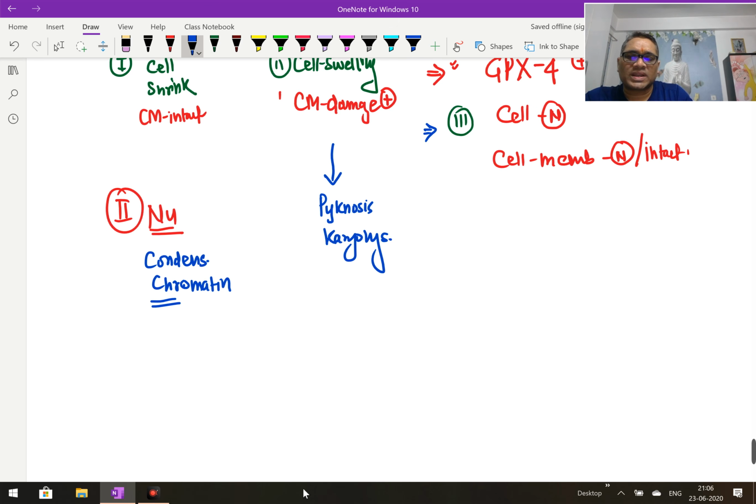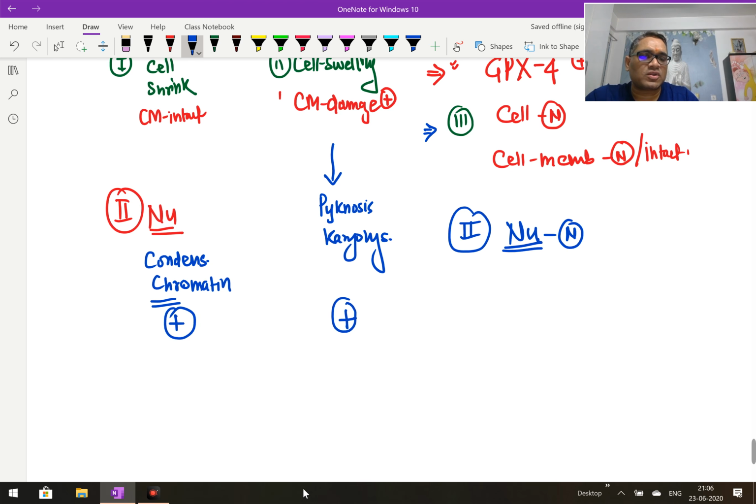So there is a nuclear change. So what I can say is that nuclear damage is present here also. Nuclear damage is present in pyroptosis and necroptosis also. But when we are talking about ferroptosis, the nucleus will be normal. Remember, the nucleus will be normal and chromatin will be normal. There will be no condensation. So chromatin is absolutely normal. Nucleus is normal means that the nuclear membrane is normal, nuclear chromatin is normal, no problem with that, right? So now you understood how it differs from the other programmed cell death.